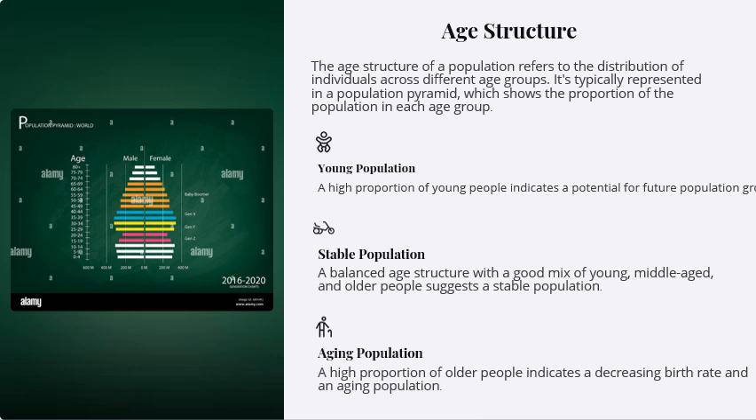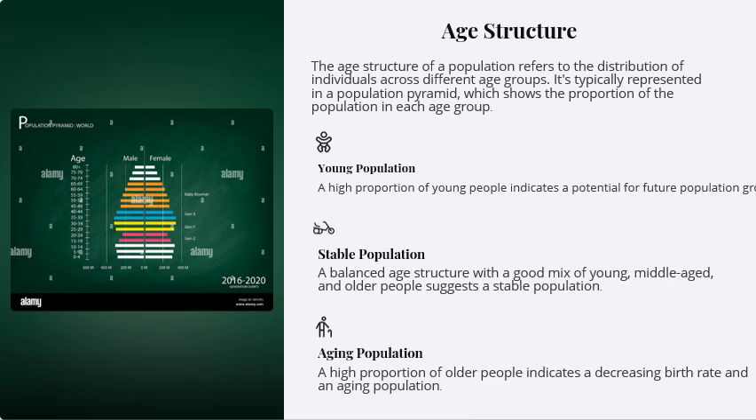So what is a young population? A higher proportion of young people indicates a potential for future population growth. When a country has more young people, there are more chances of a potential future for that country. For example, in India, we have a very good number of young population. Stable population: a balanced age structure with a good mixture of young, middle-aged, and older people suggests a stable population. When a country has a good mix of young, middle-aged, and older people, it is called a stable population.